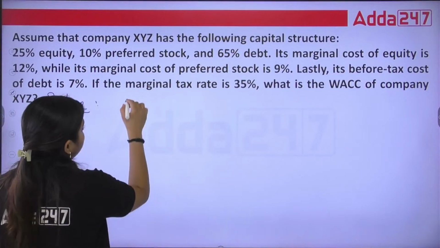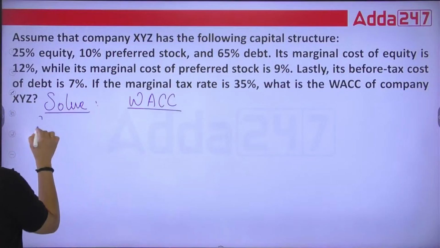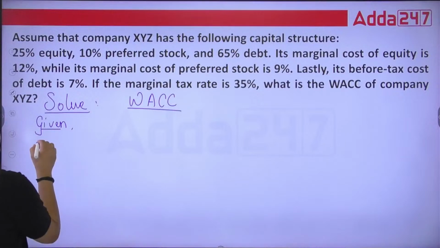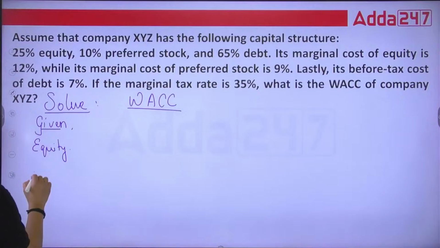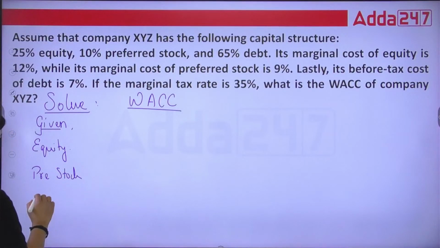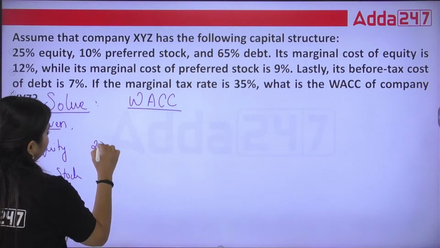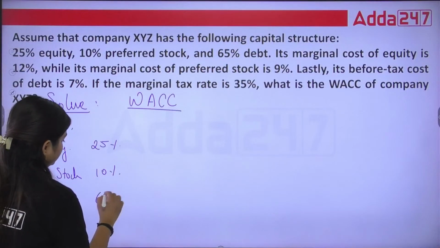Yes, so we need to calculate WACC here. First let me tell you what the given things are. Here we have equity, preferred stock, and debt. Equity is going to be 25%, 10% and 65%.